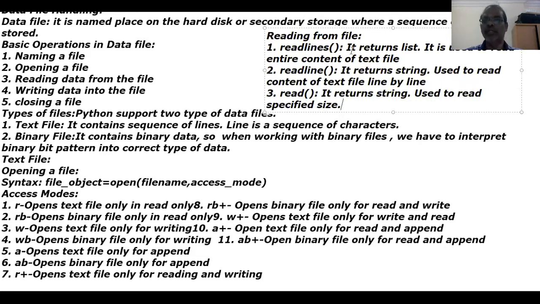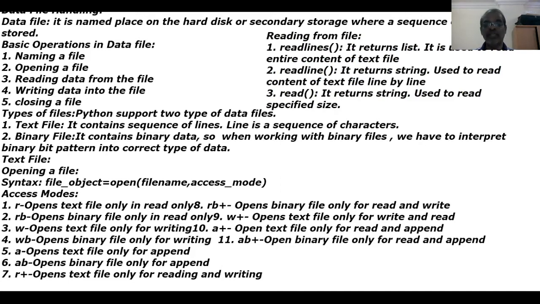If you want to read the entire content of the file, use readlines. If you want to read the entire content of the text file line by line, you should go for readline. That is the concept. Now I will write a small program to understand how to read data from the text file by using these three ways: readlines, readline, and read.